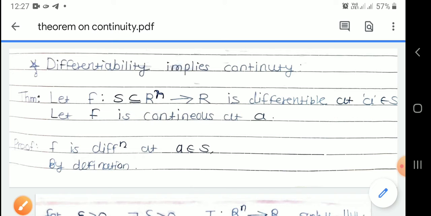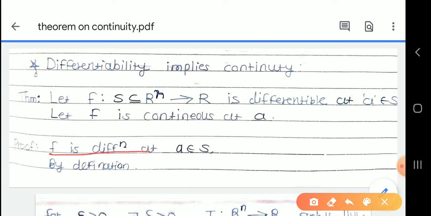Let the function f be differentiable at a belonging to S. We know the definition of differentiability.